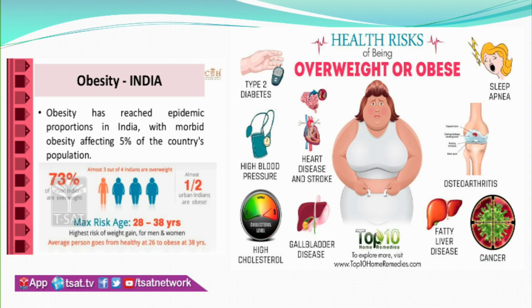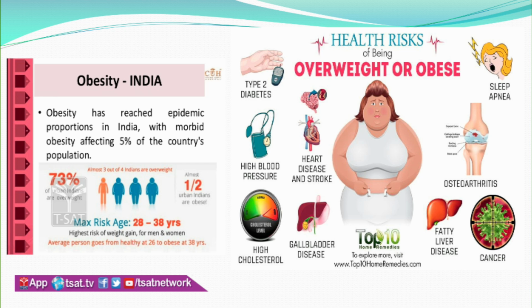Observing this picture, for example, if we take obesity. Obesity is a condition of being overweight, characterized by abnormal or excessive fat accumulation in the human body. Coming to obesity in India, it has reached epidemic proportions in the 21st century, with morbid obesity affecting 5% of the total population.